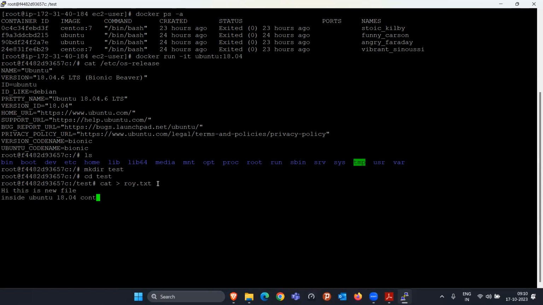18.04 content like this. After saving this file, we can just close it. And to exit, to come out from this container, there are two ways. Either you can press exit, in which case it will be just like powering off the container and then coming out. But there is an option called Control plus P plus Q. If you press these three buttons, Control plus P plus Q, that means you are coming out without stopping the container. Control PQ.